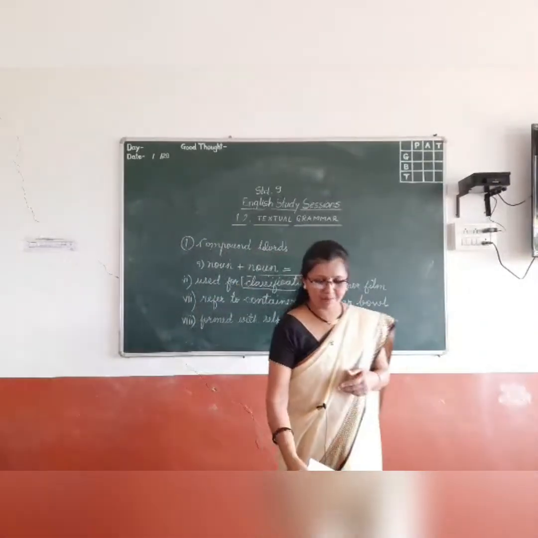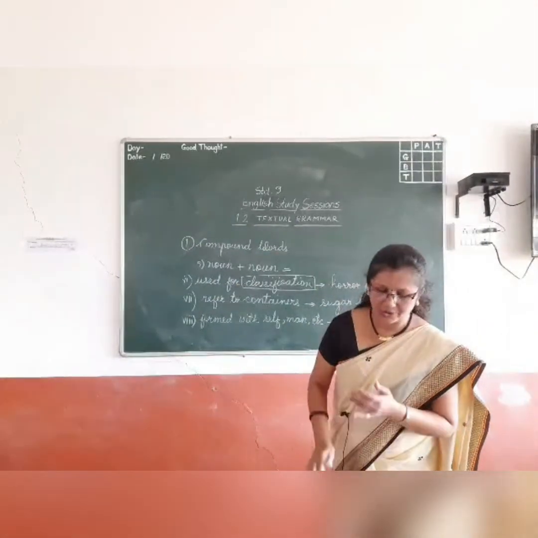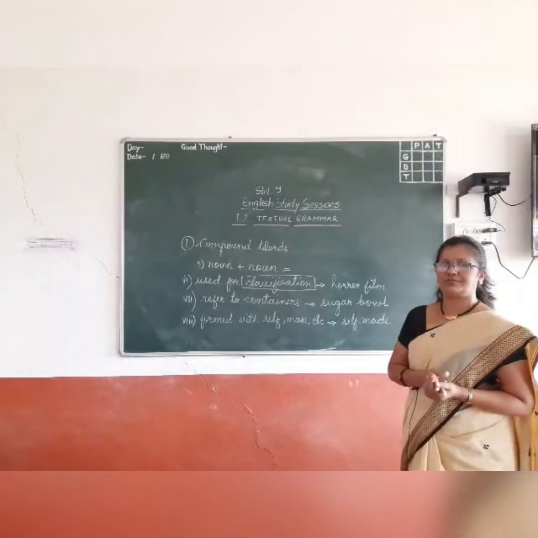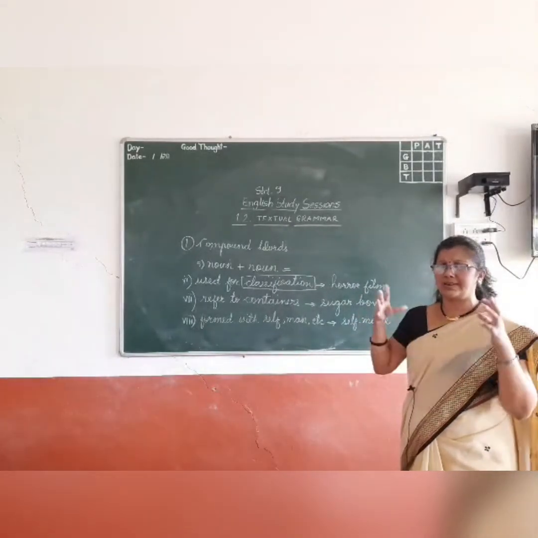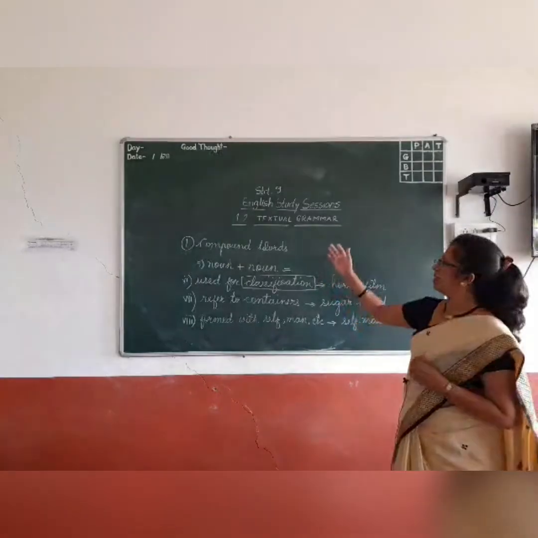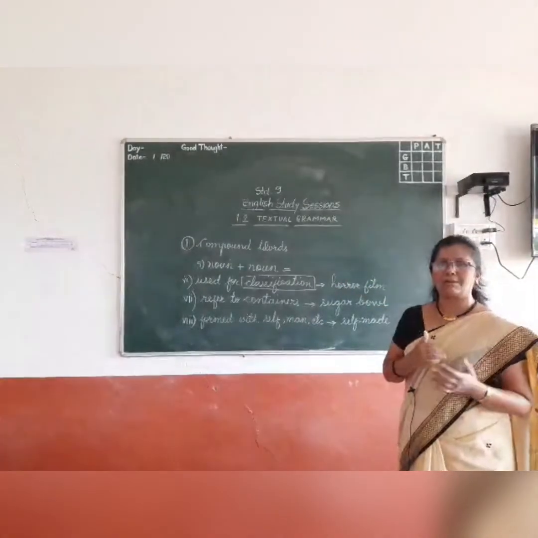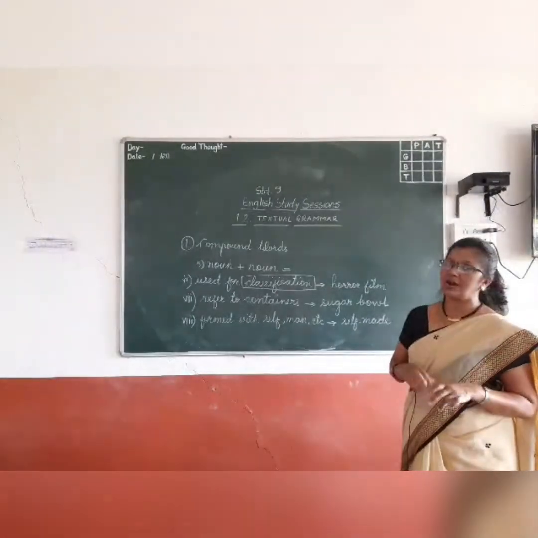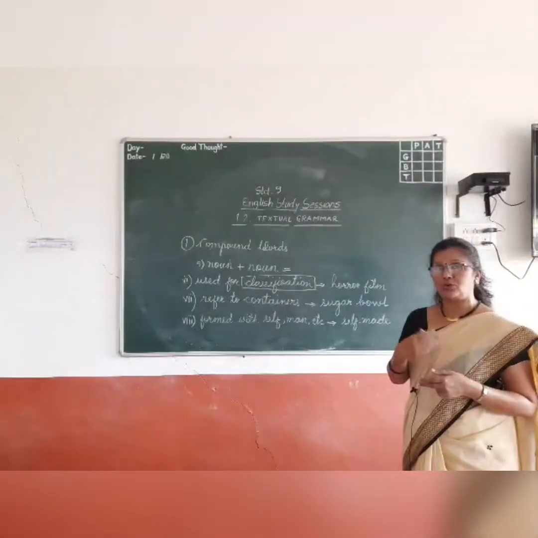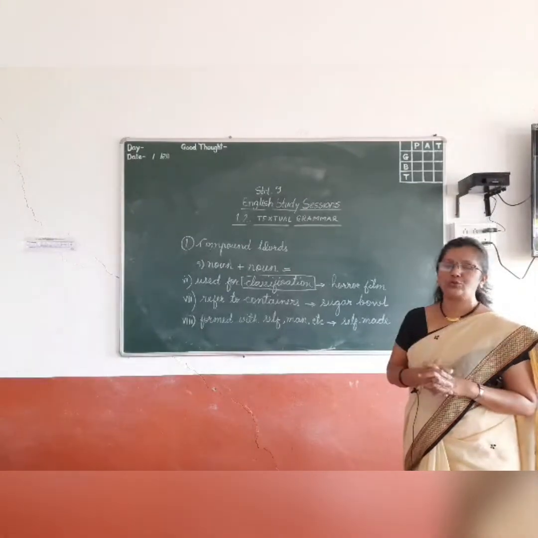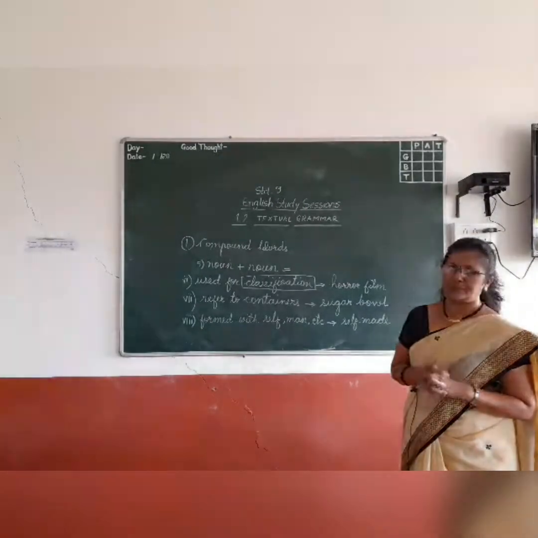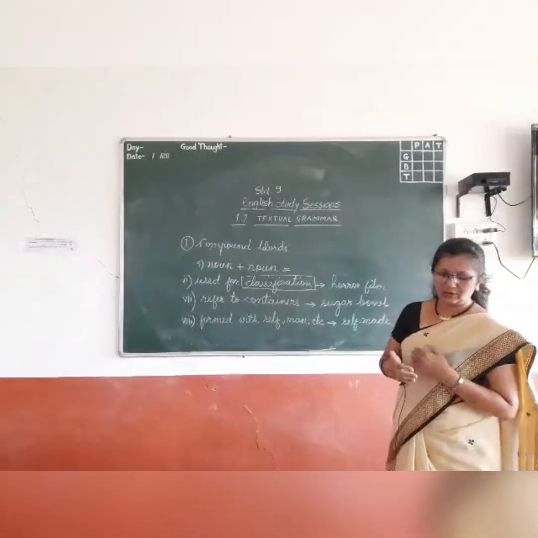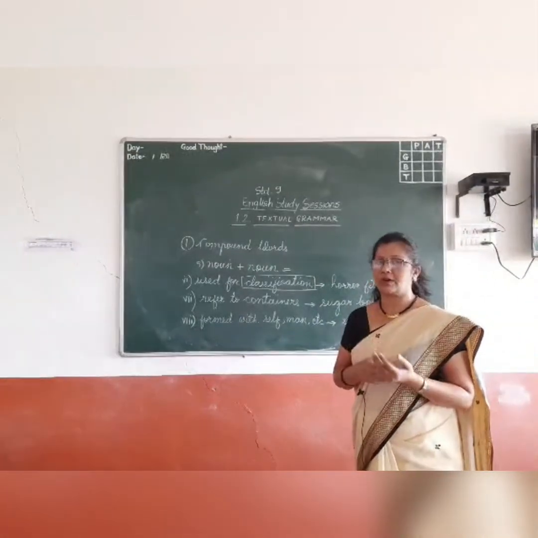So that was about compound words. We have seen what is meant by compound words: when two or more words are written together, it becomes a compound word. That is the concept of a compound word.